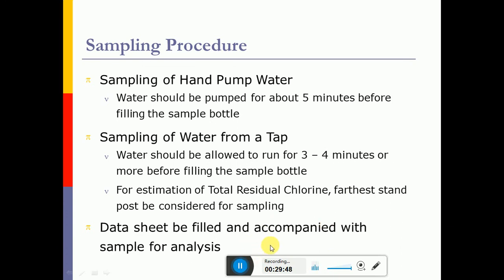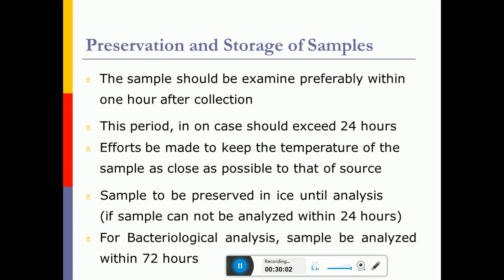So the data sheet is very important, because unless a proper data sheet is maintained, it is difficult to know the parameters, and it is difficult to have an environmental management plan without a proper data sheet. As far as possible, the sample should be examined preferably within 1 hour after collection. Sometimes it should not exceed more than 24 hours, and we should maintain the proper temperature. To avoid all these things, the best thing is to analyze the sample as soon as you bring it to the laboratory. Otherwise the sample should be preserved at 4 degrees centigrade for the analysis.